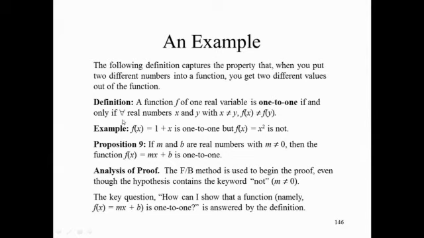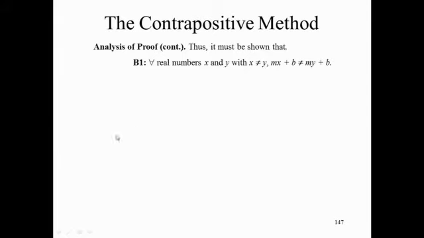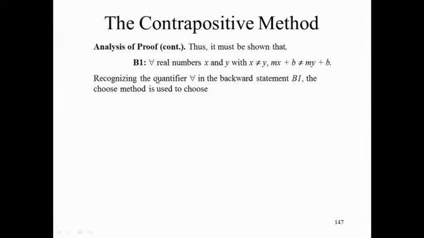I must show that for all real numbers x and y with x not equal to y, mx plus b is not equal to my plus b. Look at B1. What proof technique would you use next, and why? The choose method. Now the question is, how does the choose method work? In particular, what should you choose?